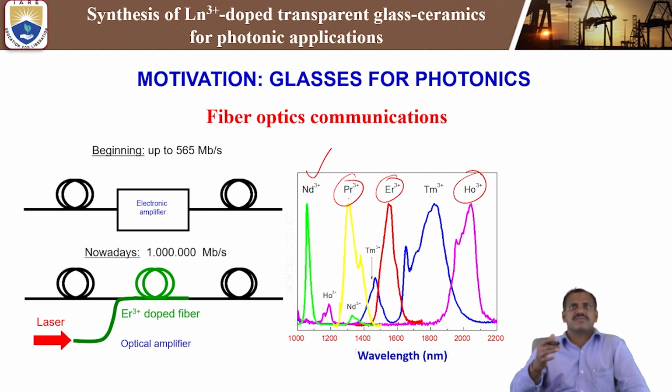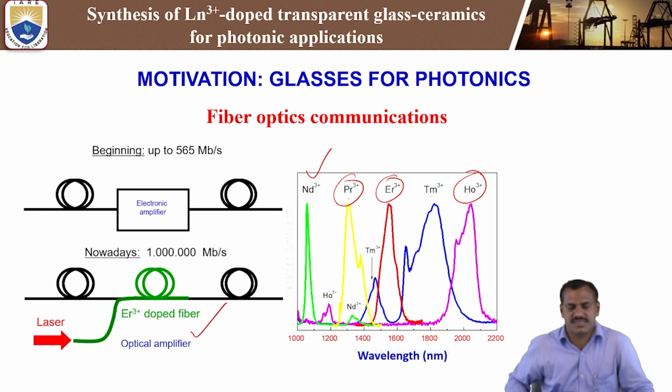different glass ceramics. These are useful for photonic applications, mainly for lasers, optical amplifiers, and fiber optic communication. These are used as optical amplifiers also, with different rare earth doped glass ceramics, since the enhancement of luminescence properties and quantum efficiency should be very high compared to glasses. That is why we are synthesizing and fabricating the glass ceramics, to enhance the luminescence properties. That is the main reason to synthesize lanthanide 3 plus doped transparent glass ceramics for photonic applications. Fiber optic communication is one of the important applications in photonics.